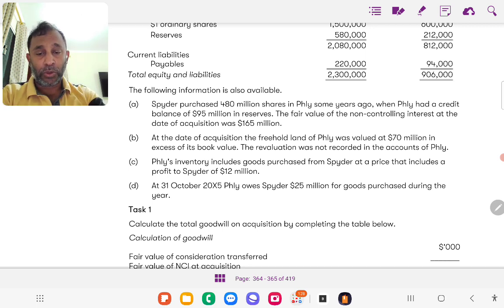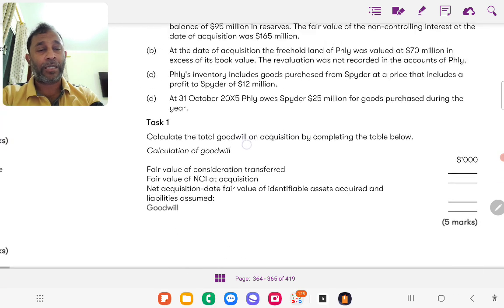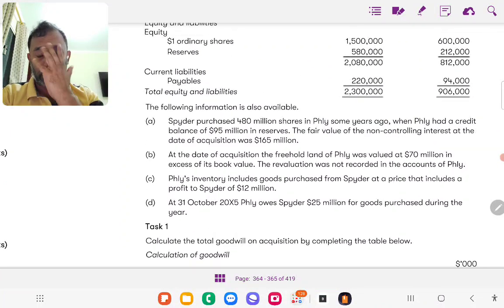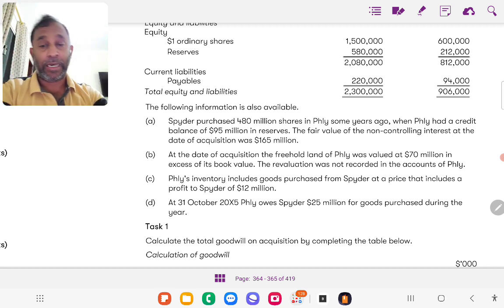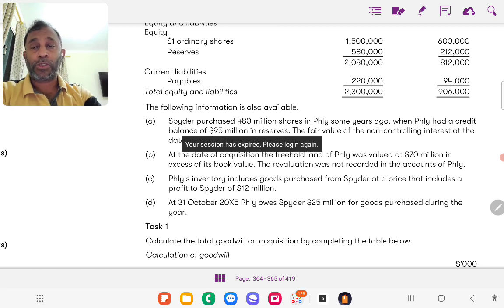Calculate the total goodwill on acquisition by completing the following table. Now, ignoring the way they ask in the requirement, we will answer the question in a comprehensive manner in order to benefit every viewer who may not be studying financial accounting, ACCA F3 papers. It could also be useful for some other exams. We will answer the question in the complete way, in normal steps.